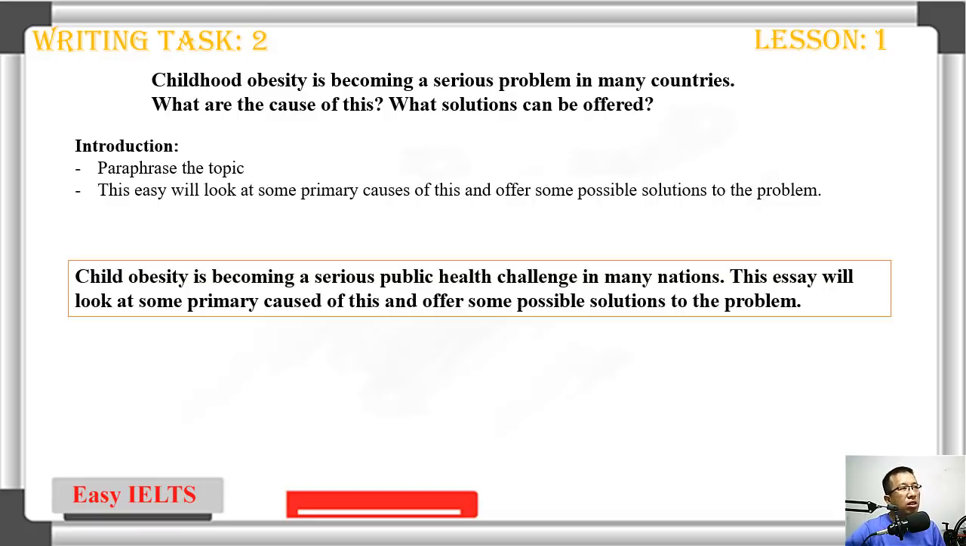So now we're going to start writing the introduction. For the introduction, again, very easy. Just paraphrase the topic and then use this sentence. Now we start. Childhood obesity is becoming a serious problem in many countries. You can say child obesity. You can say becoming, no problem. Instead of serious problem, you can say serious public health challenge in many countries, in many nations. This essay will look at some primary causes of this and offer some possible solutions to the problem.